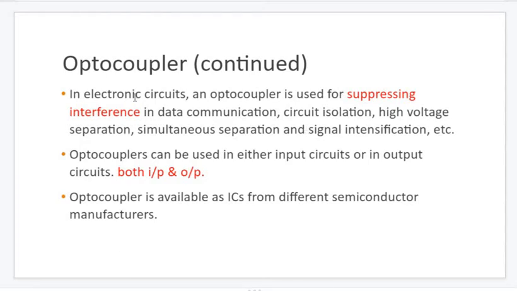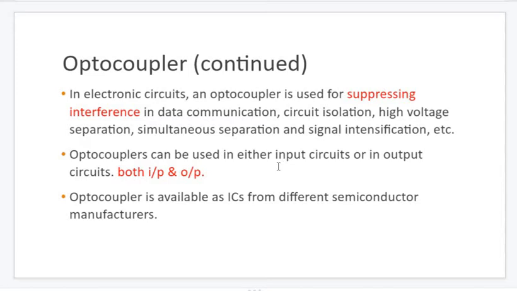Where all are we using an optocoupler? We are using optocouplers in data communication circuits, circuits for isolation, high voltage separation and simultaneous separations. These are some examples where we are using optocouplers. The purpose is to suppress the interference, the disturbance, whatever we are going to get. To suppress that, we are using the optocoupler.